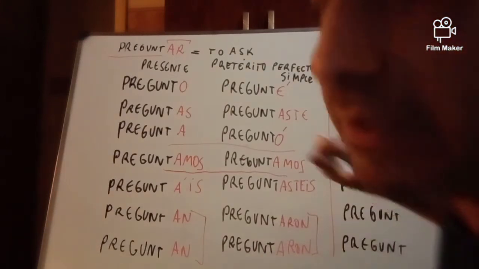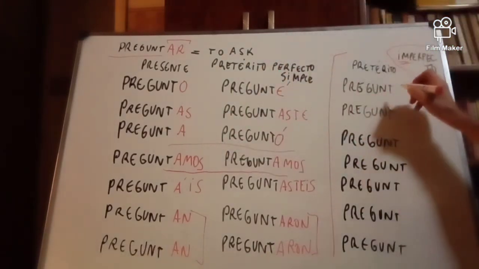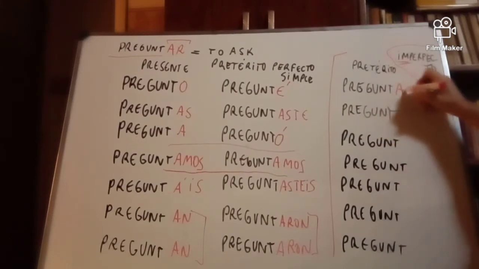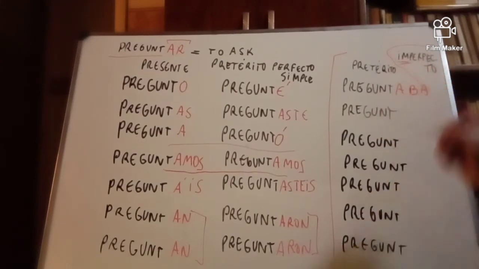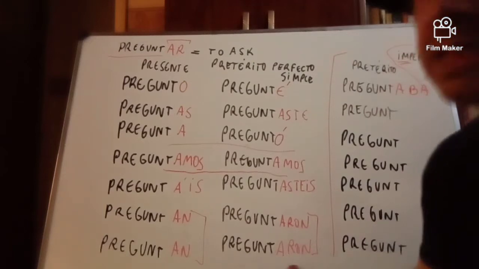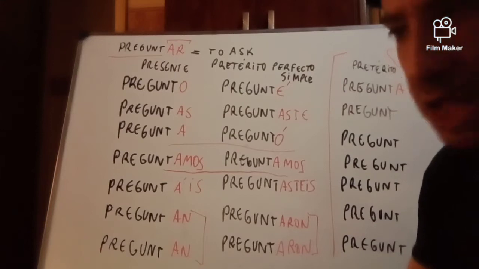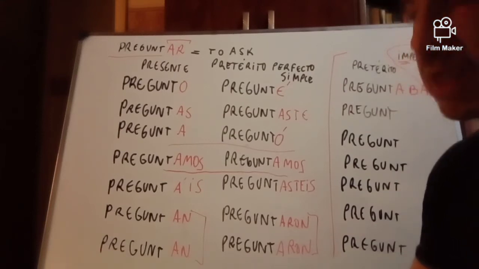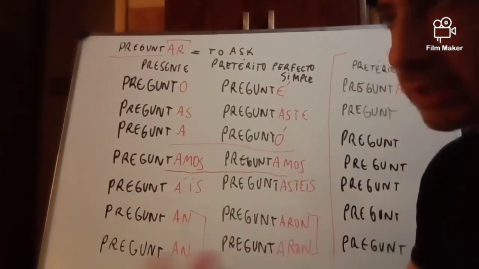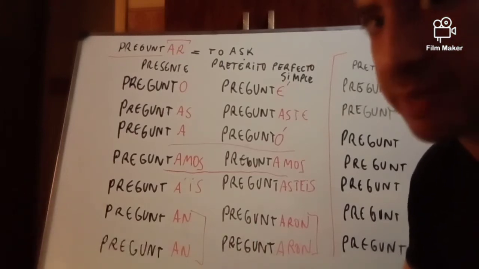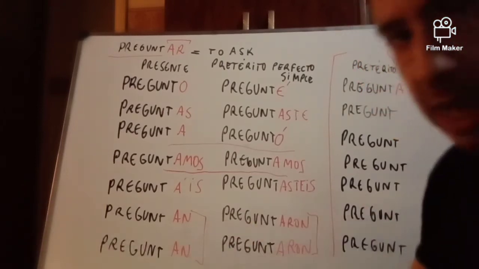Let's see their endings. Yo preguntaba, so it means I kept asking and asking and asking. When I was a child, I used to ask my teacher about how to conjugate verbs many times. Preguntaba.